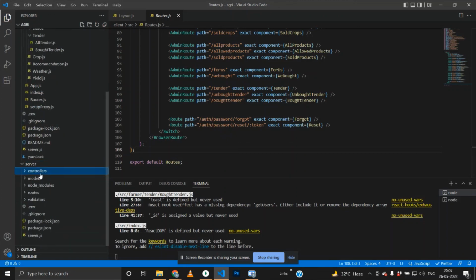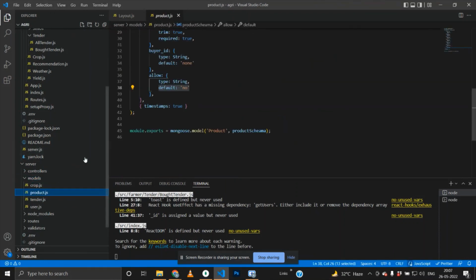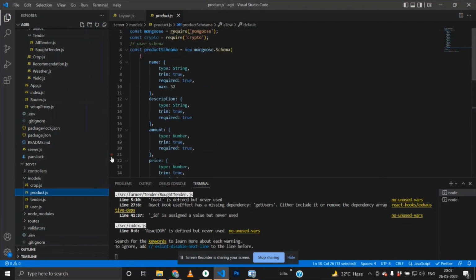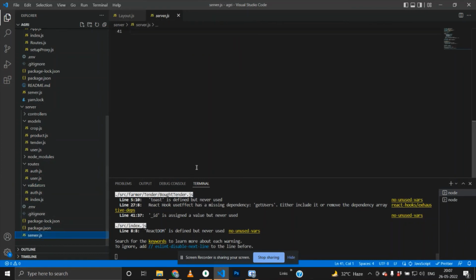Here are all the controllers. All the models are here. This is our crop model. This is our product model. Here are all the node modules. Here are all the routes. Here there are some of the validators. And here is our package file. And here is the main server file.